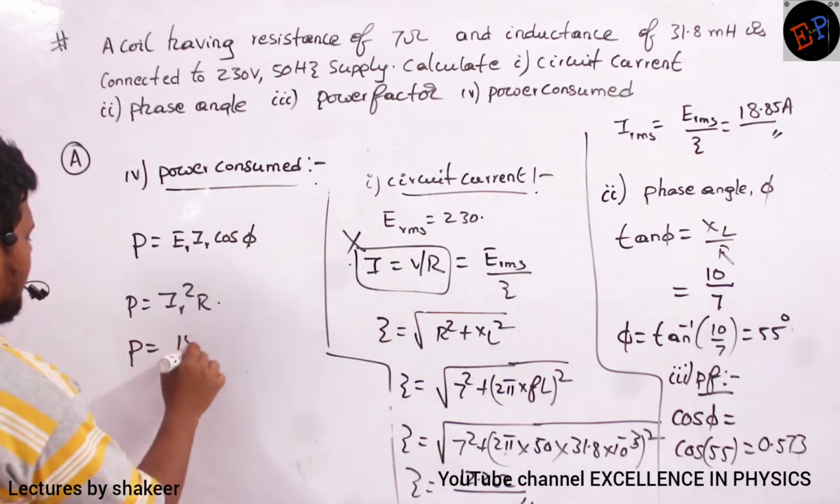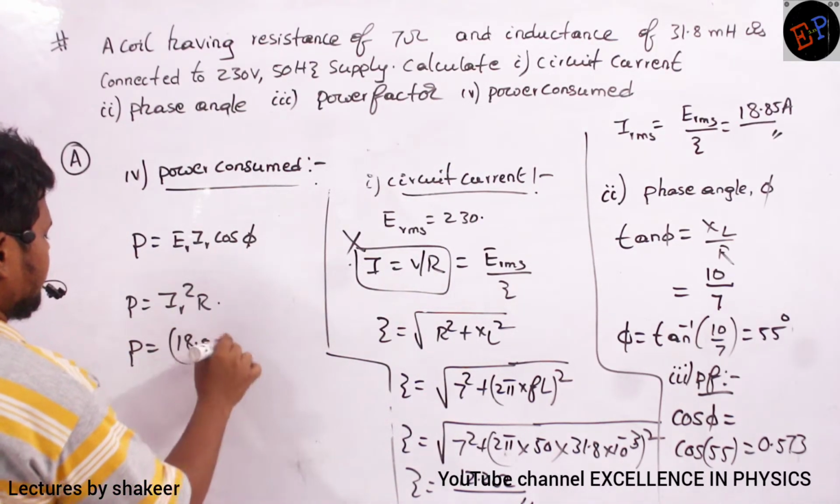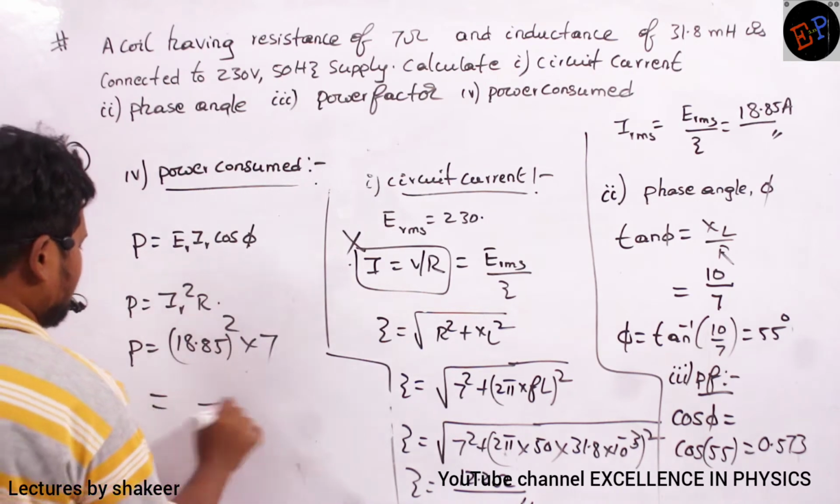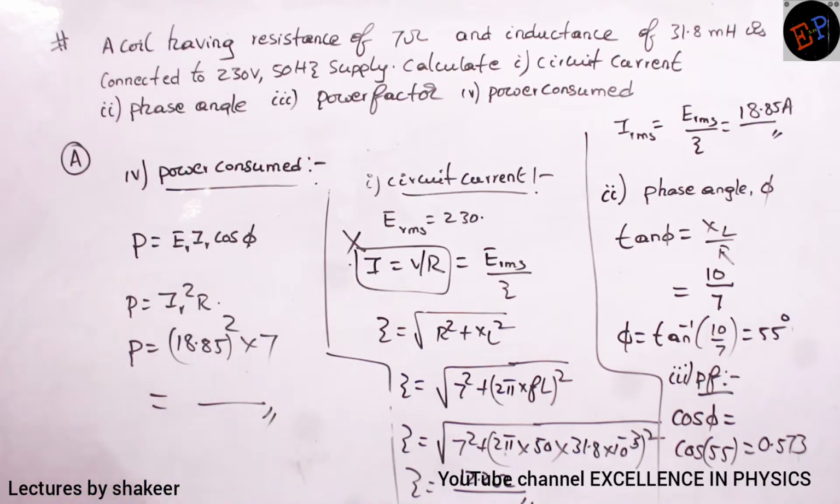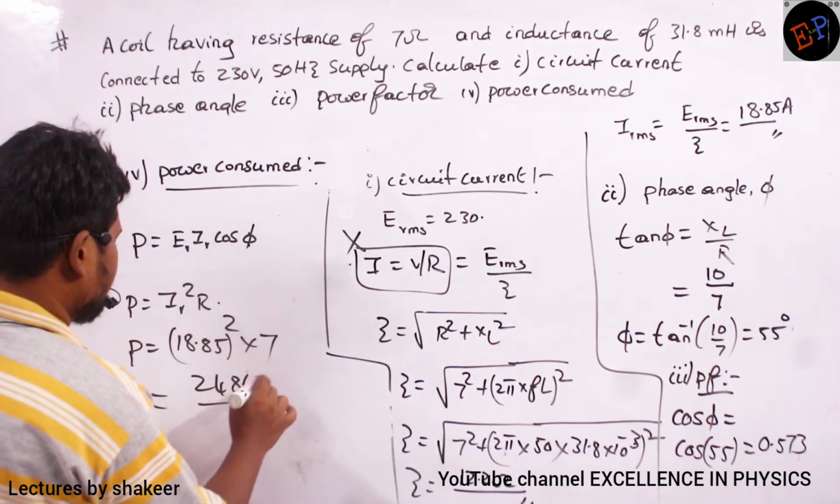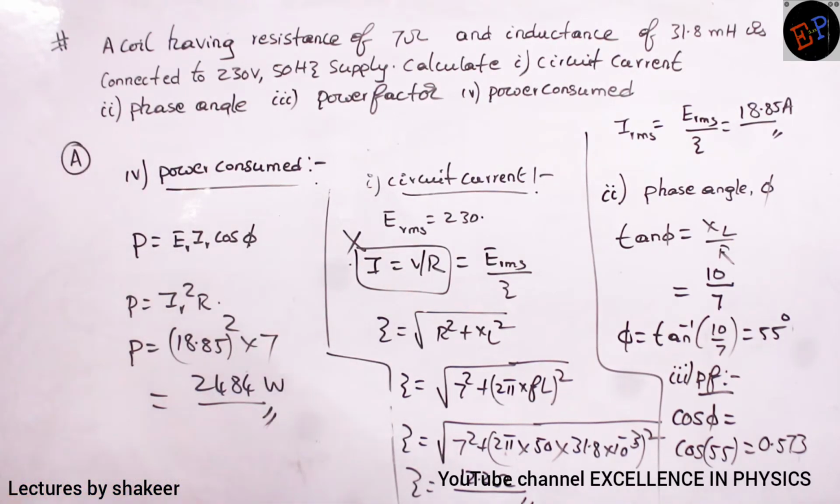18.85 whole square. Resistance is 7. So do this calculation, that is the power consumed. And the answer is 2484 watts. This is the power consumed by the circuit.